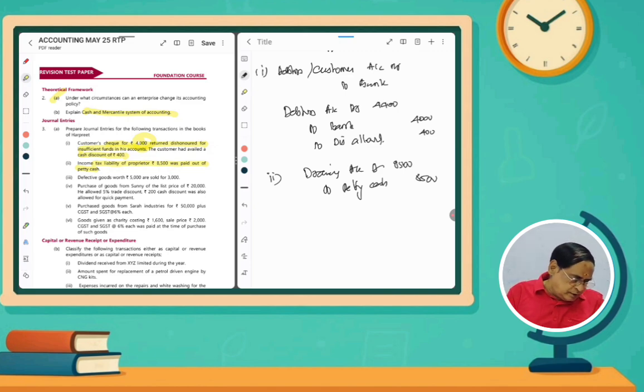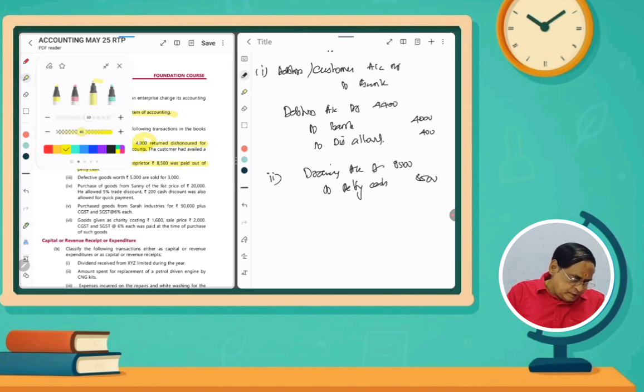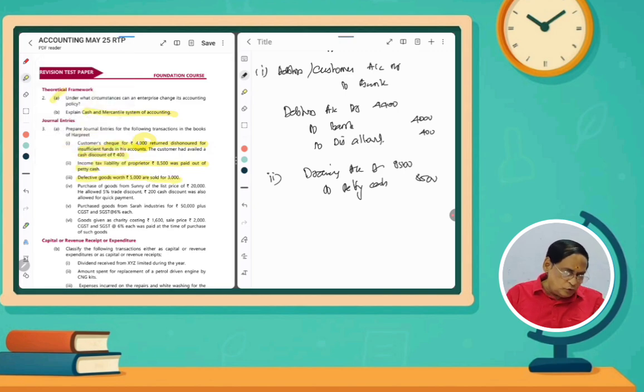And then question 3, defective goods. The defective goods worth rupees 5,000 are sold for rupees 3,000. Actually, whatever you are selling, the cost price is 5,000. You are selling for only 3,000, so there will be a loss. Debit all expenses and losses, so the loss also should be debited.